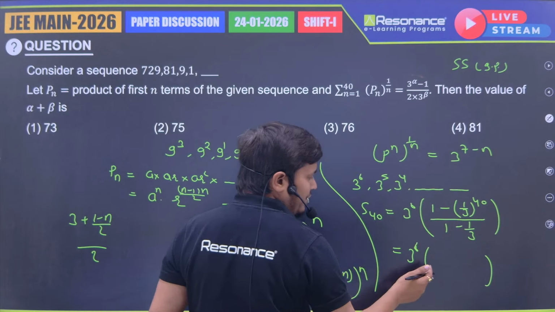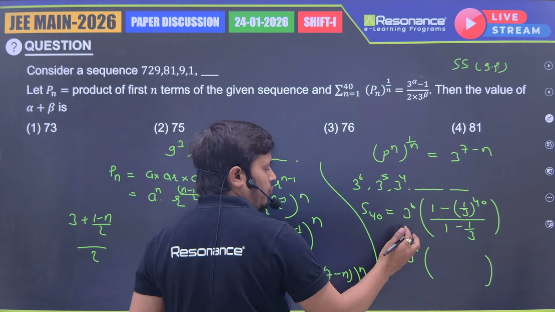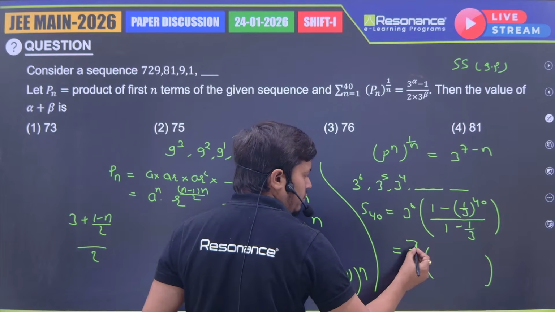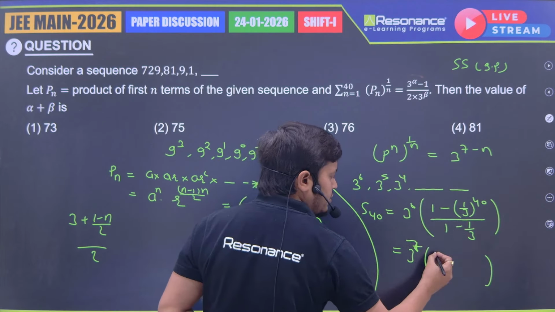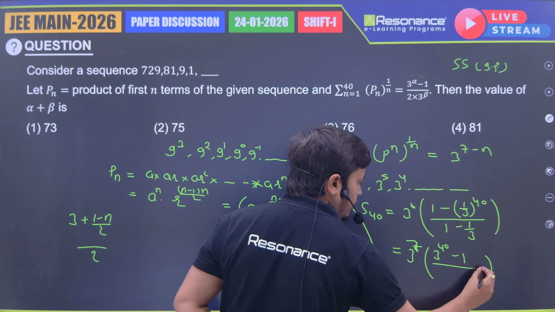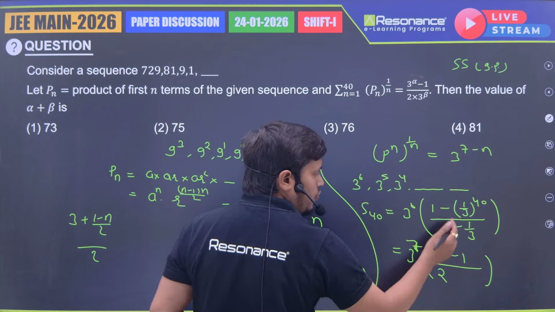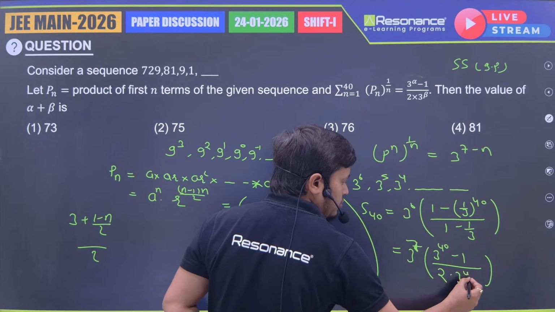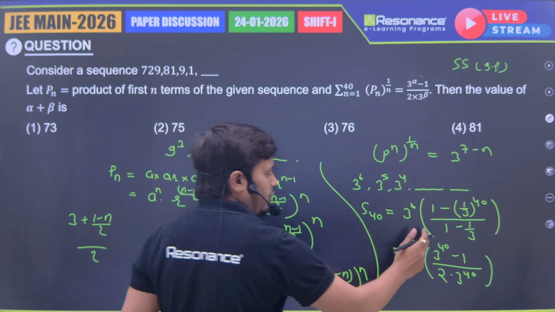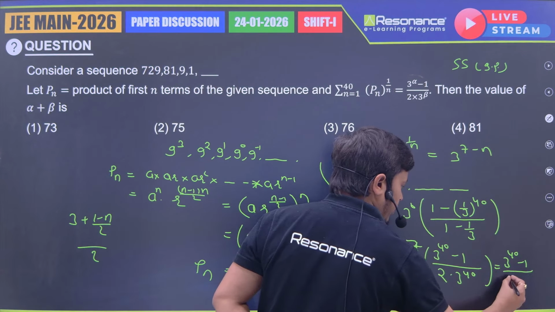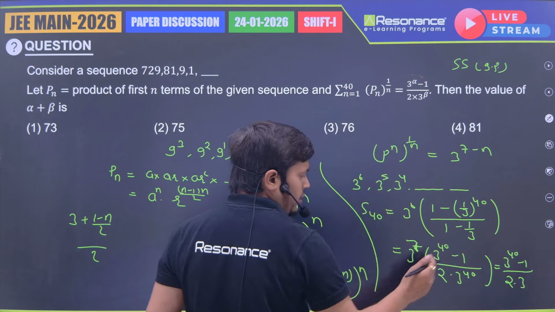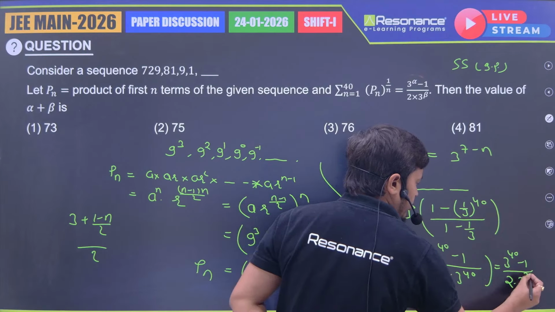Then we take the LCM. 3 came in the numerator, this 3 power 6 becomes 3 power 7. And here 3 power 40 is the LCM, so 3 power 40 minus 1. In the denominator we have 2 and that 3 power 40 also came. Further, if we cancel, what are we getting? (3 power 40 minus 1) divided by 2, into 3 power 40 minus 7, that is equal to 33.